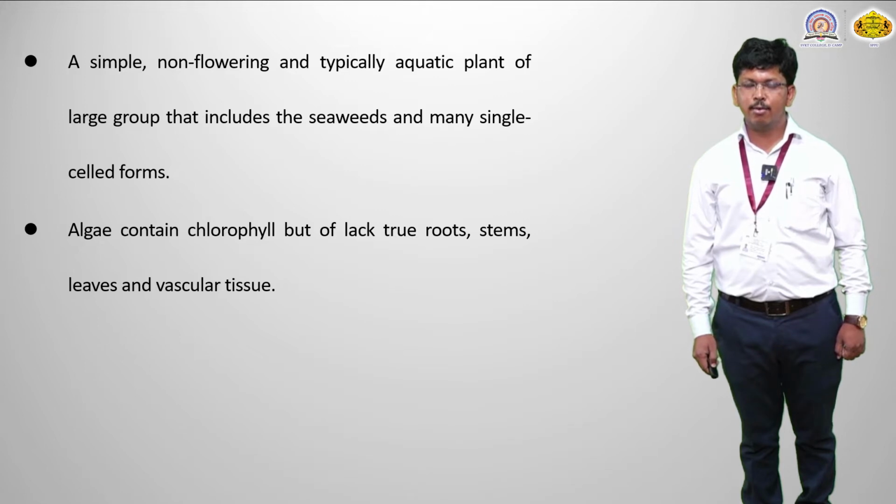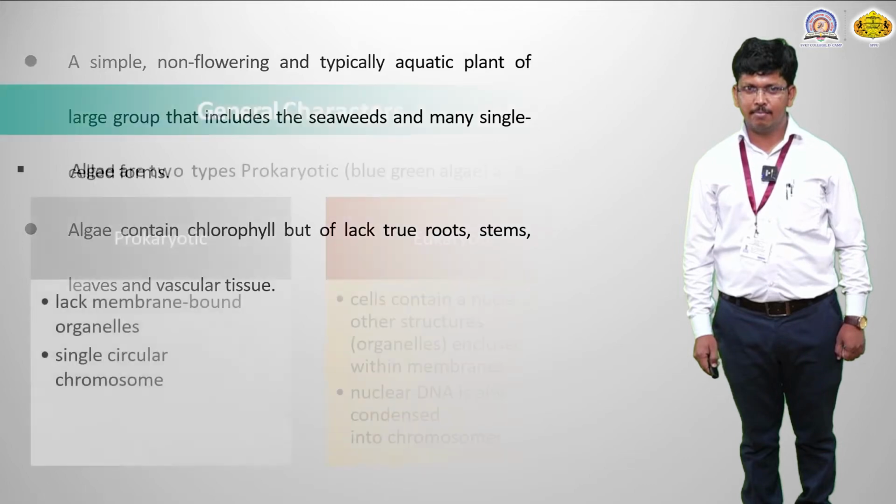Algae contain chlorophyll. There is a lack of root, stem, and leaves, and the vascular tissue system is completely absent because they are lower cryptogamic organisms.